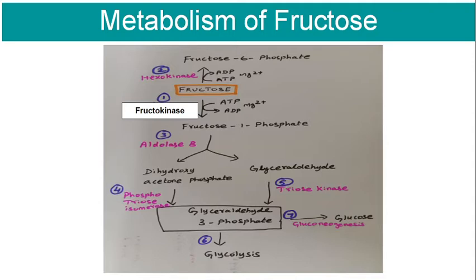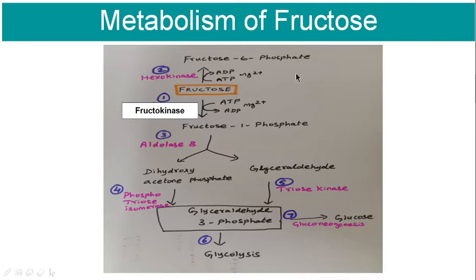Metabolism of fructose. When you say the metabolism of fructose, there are totally five major steps here. The first step involves phosphorylation of fructose. Fructose is phosphorylated to fructose 1 phosphate in the presence of the enzyme fructokinase. This fructokinase is present in the liver. It is also present in muscle, kidney, and intestine. Unlike glucose, the uptake of fructose is insulin independent. Therefore, fructose disappears from the blood of diabetics at a normal rate.